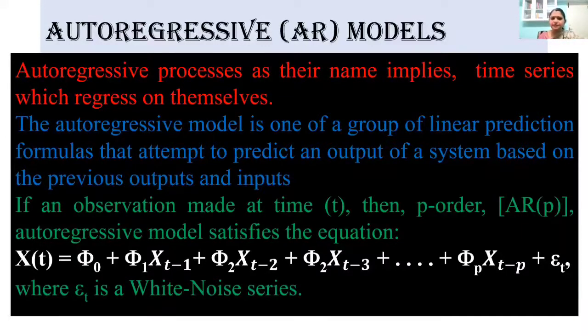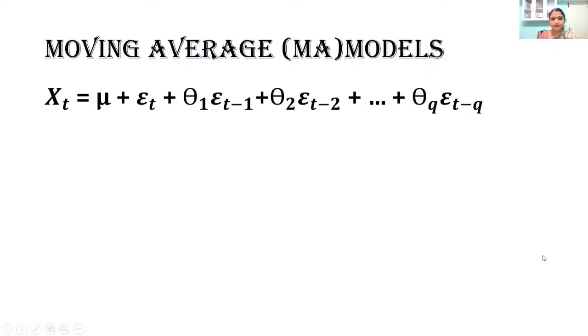Now I just explained what an AR model is. I don't know how far you have understood. An AR model just suggests coming up with the present value of a series as a function of past values. At time t, the time series value depends on t minus 1, t minus 2, t minus 3, etc. up till p values.